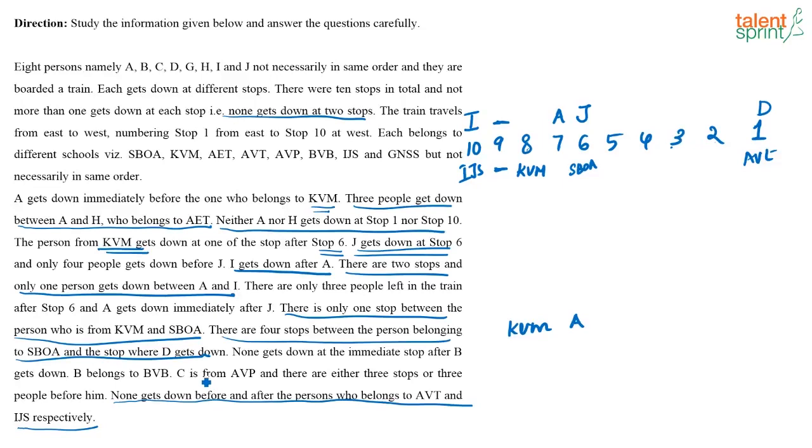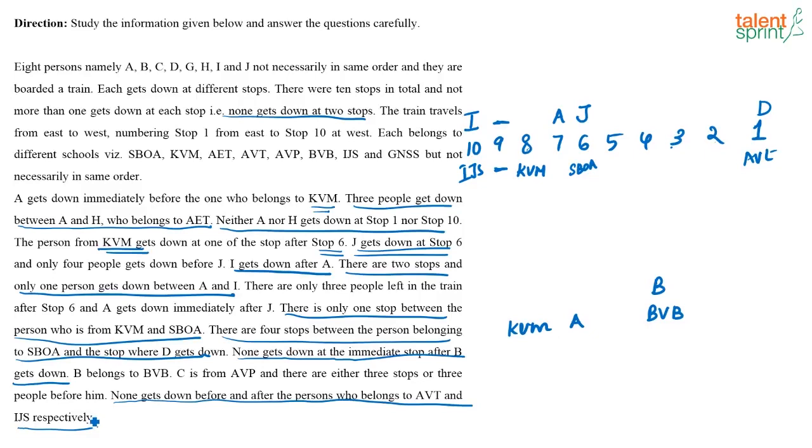See, here it is given none gets down at the immediate stop after B gets down. B belongs to BVB. C is from AVP and there are either 3 stops or 3 people before him.